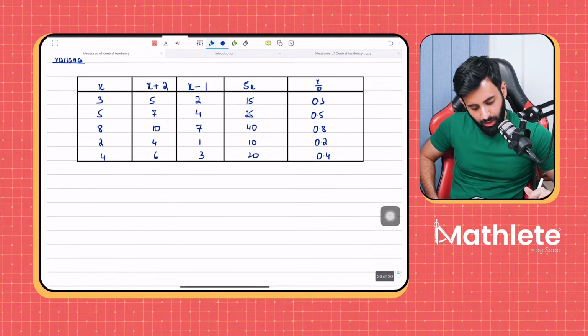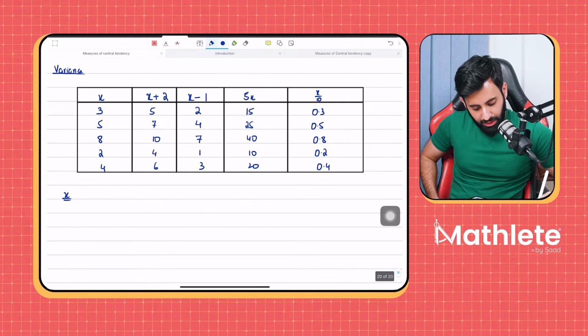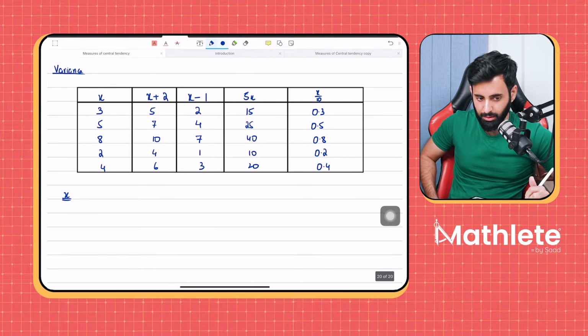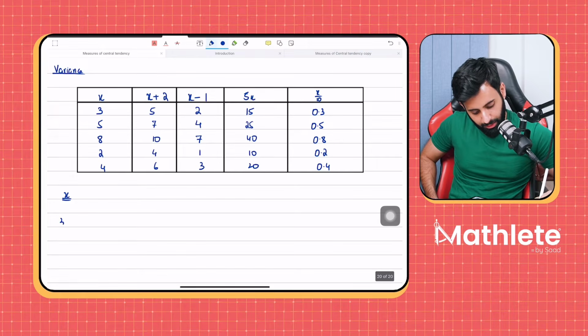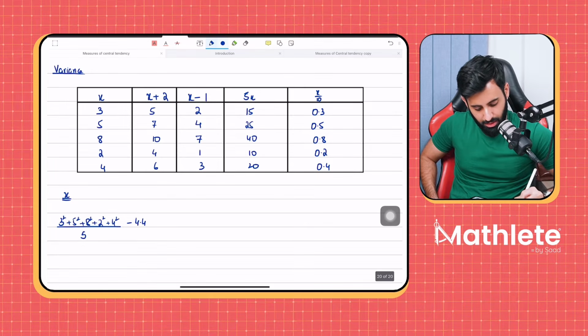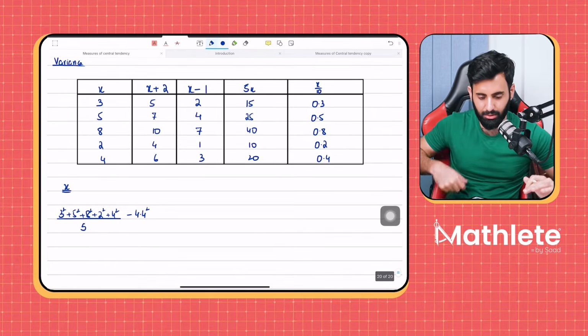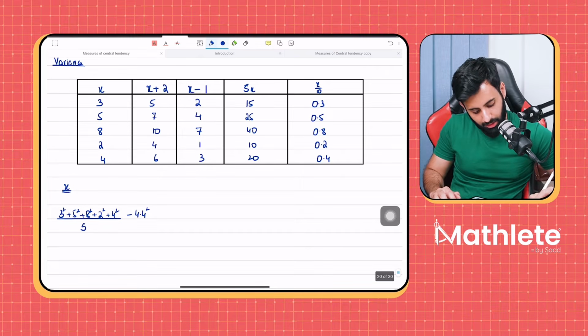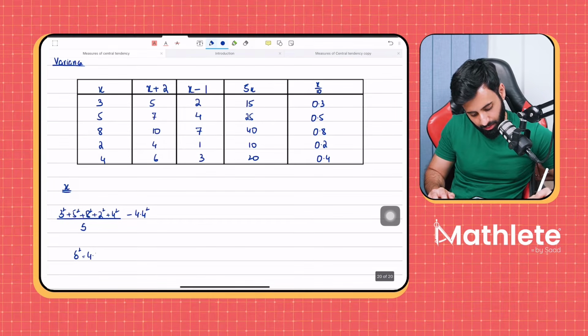Let's take the original data set where we take all the values of x. If I want to calculate the variance of this data set, what are we going to do? We're going to do 3 squared plus 5 squared plus 8 squared plus 2 squared plus 4 squared divided by the total number of terms minus the square of the mean. I'll just write down the answer directly. The answer is going to be 4.24. So the variance is 4.24.